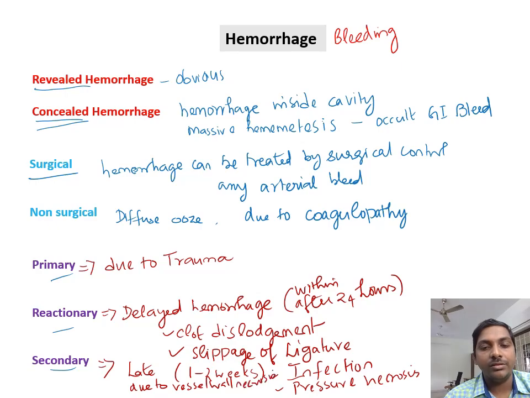So primary hemorrhage is due to trauma. The hemorrhage that is caused due to trauma. Reactionary hemorrhage is due to technical failure by slippage of ligature or dislodgement of clot after proper resuscitation, or when the blood pressure improves. Secondary hemorrhage is due to the vessel wall necrosis occurring as a result of infection and pressure necrosis.